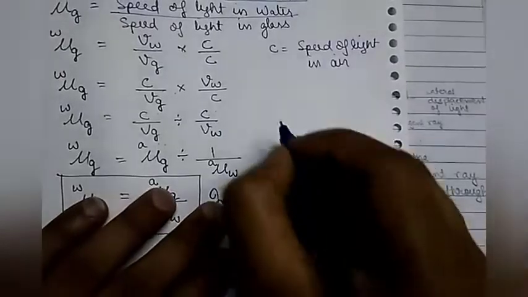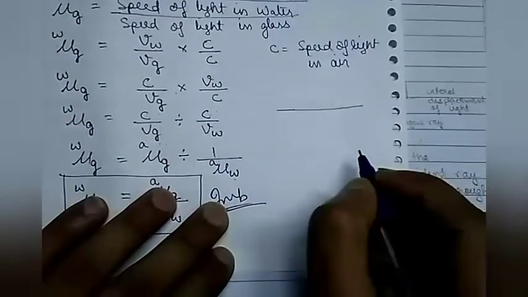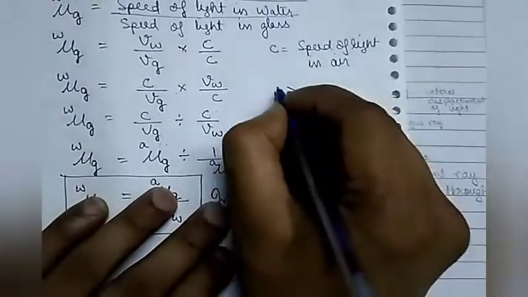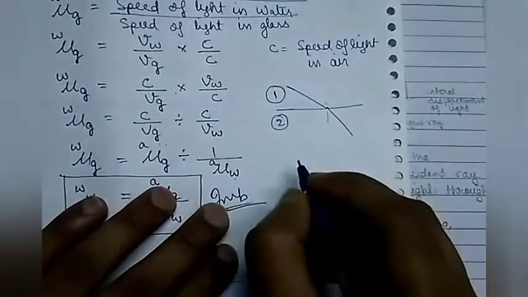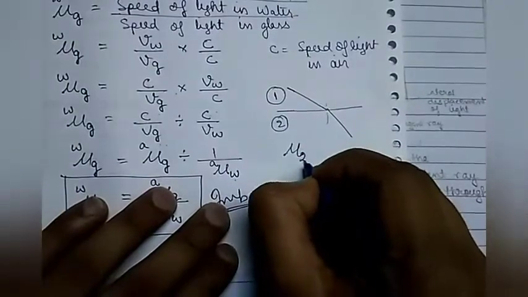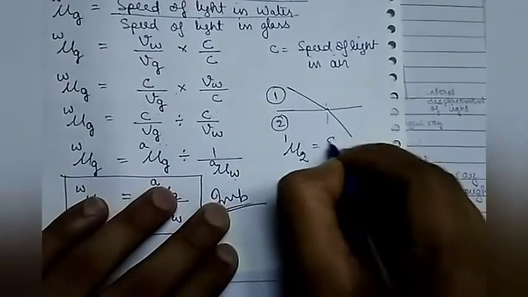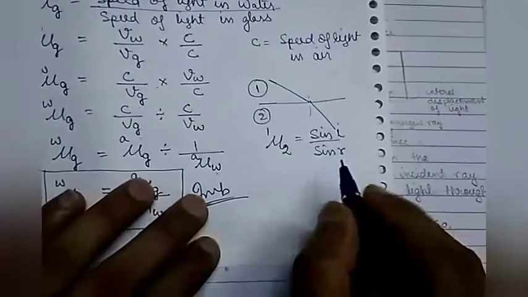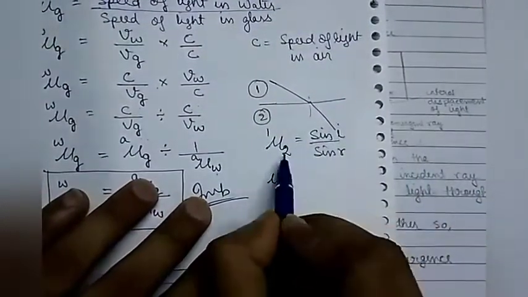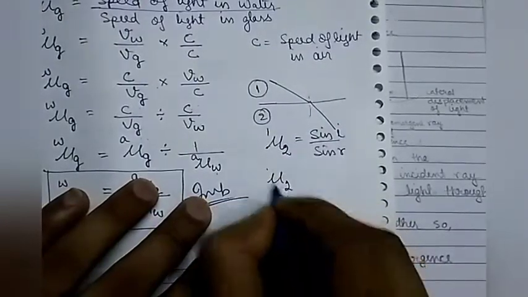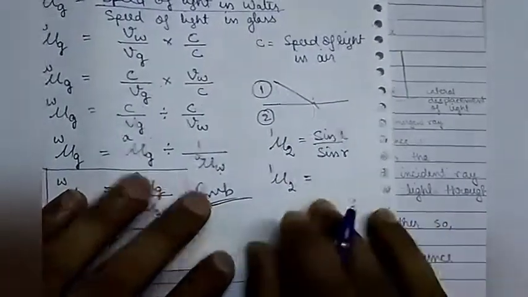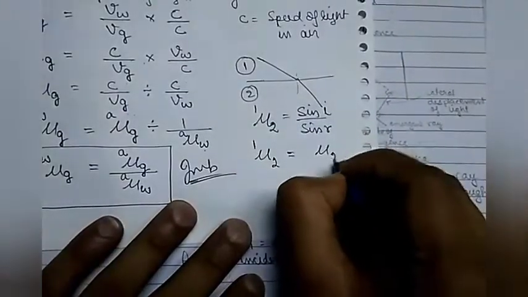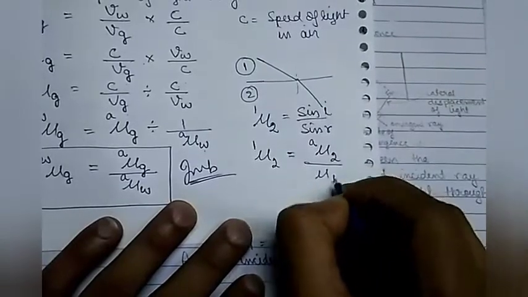So in general, if light is traveling from one medium to another medium, let us say this is medium 1, this is medium 2, it can be written as refractive index of medium 2 with respect to 1 is equal to sine i by sine r by Snell's law. And this can also be written as refractive index of 2 with respect to 1 is equal to refractive index of 2 with respect to air by refractive index of 1 with respect to air.